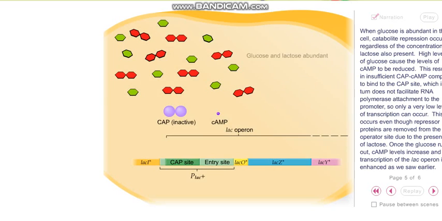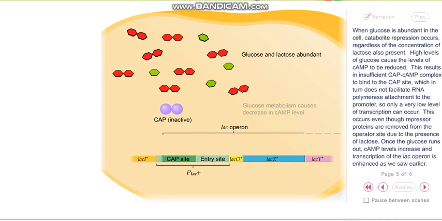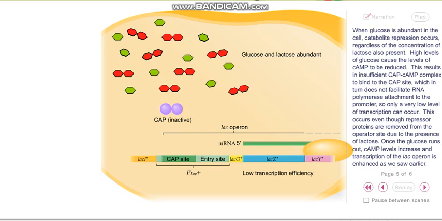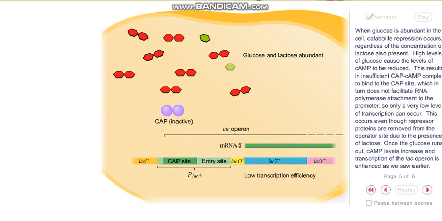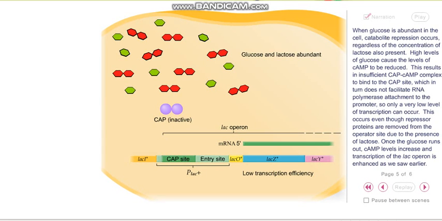When glucose is abundant in the cell, catabolite repression occurs, regardless of the concentration of lactose also present. High levels of glucose cause the levels of cyclic AMP to be reduced. This results in insufficient CAP cyclic AMP complex to bind to the CAP site, which in turn does not facilitate RNA polymerase attachment to the promoter, so only a very low level of transcription can occur. This occurs even though repressor proteins are removed from the operator site due to the presence of lactose.